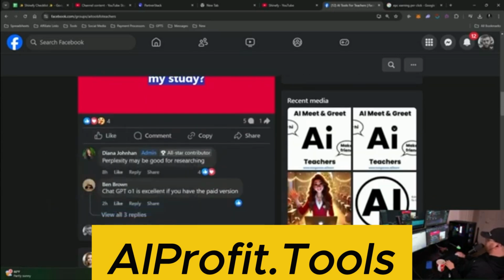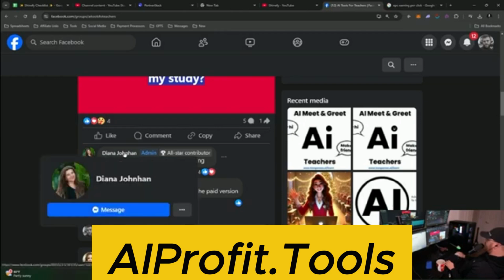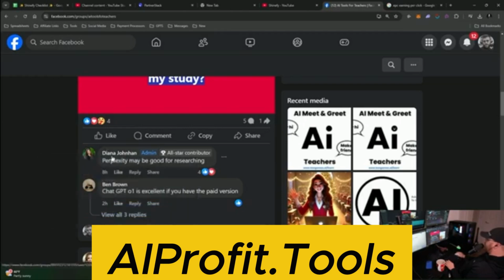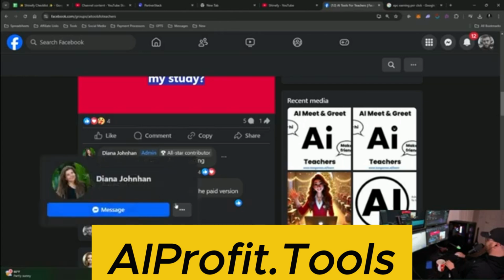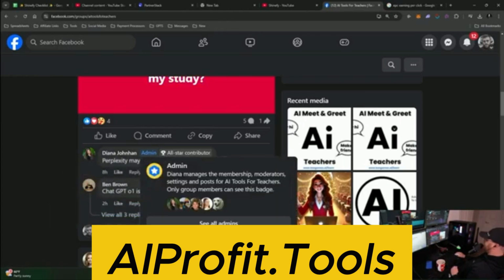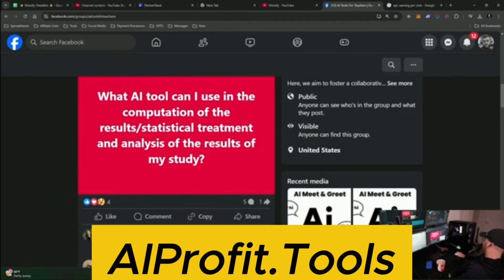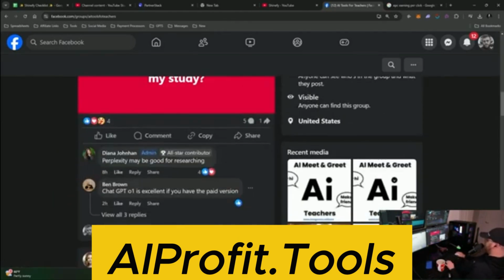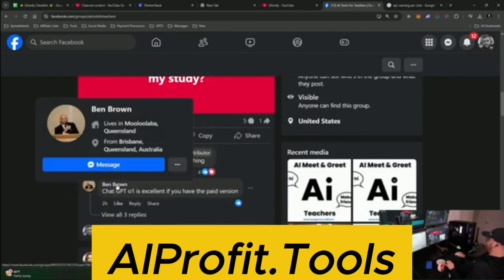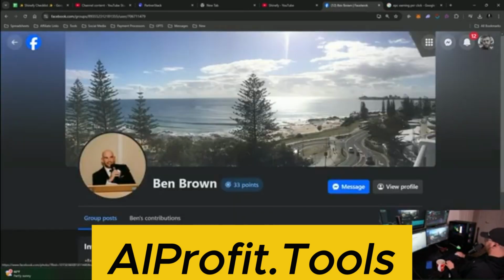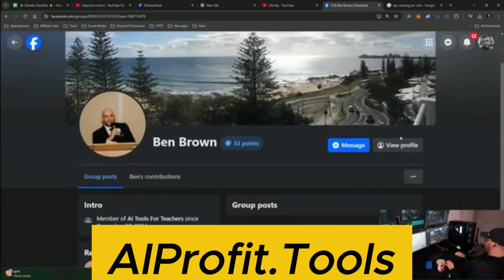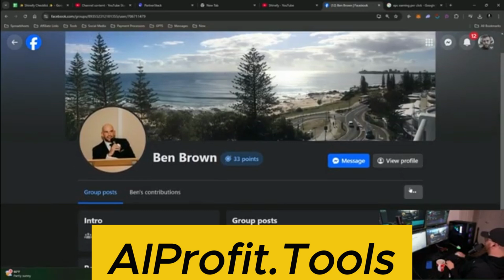So this person answers questions, right? This is a really good example of somebody, she's an admin, but this is a good example of somebody that might be a good candidate. Because she's an admin, she might only be responding because this is a person in her group, but this person's not an admin and they responded, okay? This person's in Australia, which, again, it's not the US, but it's not terrible, because the main highest EPC places are US, Australia, UK. Those are kind of the main ones. Or Canada's another one.